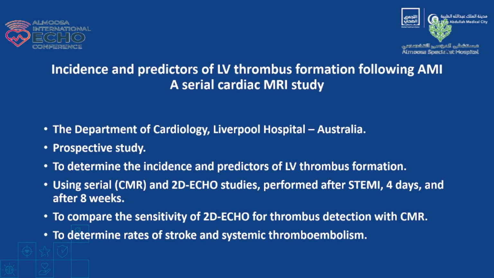This is a study from Australia, a prospective one, and they did it to determine incidence and predictors of LV thrombus formation. They used echo and MRI, and they did this at the beginning about 4 days, and 8 weeks later, they repeated the study, and also to determine the rates of stroke and systemic thromboembolism.